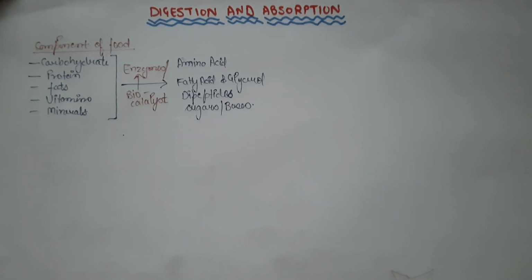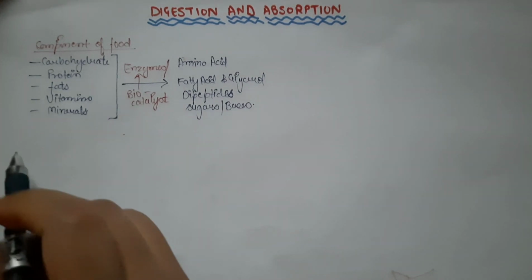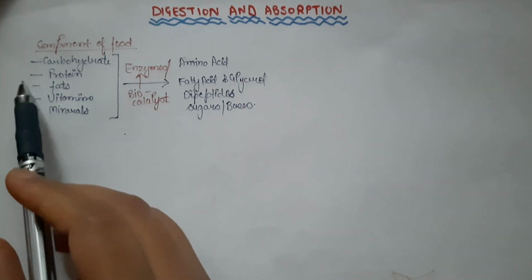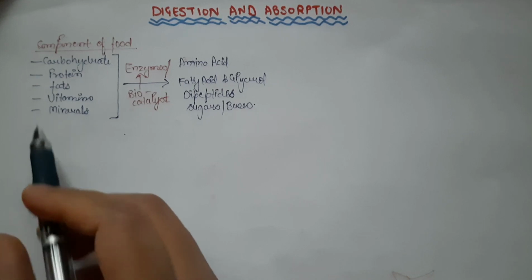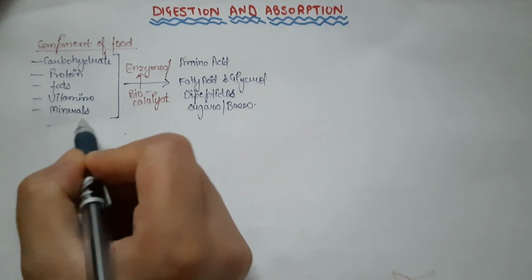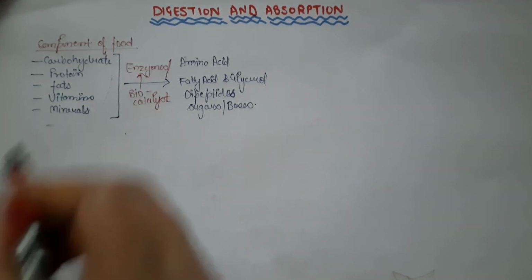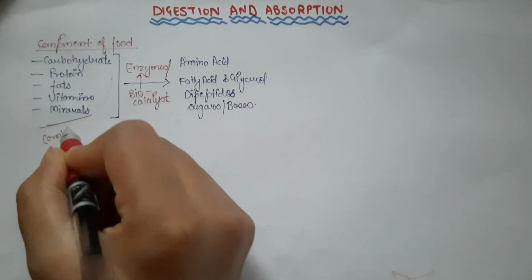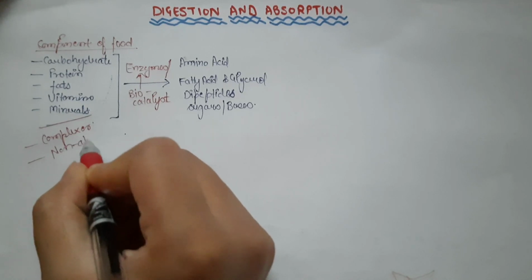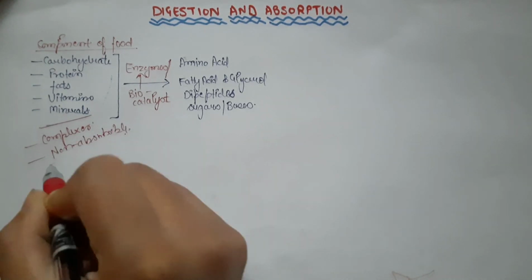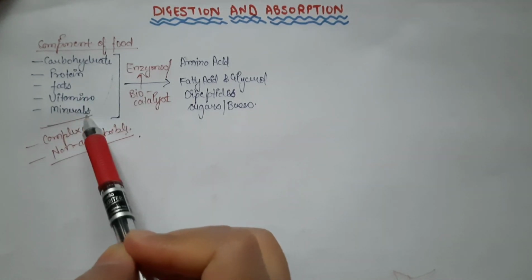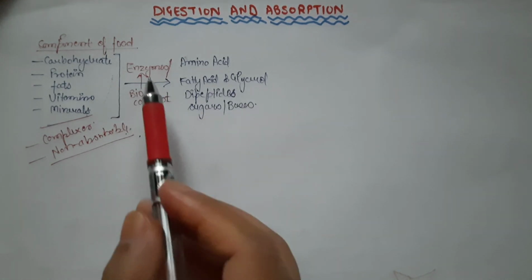In digestion and absorption, firstly, let's have a look at what digestion is. As per NCERT, the major components of food are carbohydrates, proteins, fats, vitamins and minerals. But as you know, these are complex forms of food, and non-absorbable, which means that our body cannot take in the nutrient value from all these complex foods as such. They need to be broken down with the help of enzymes.